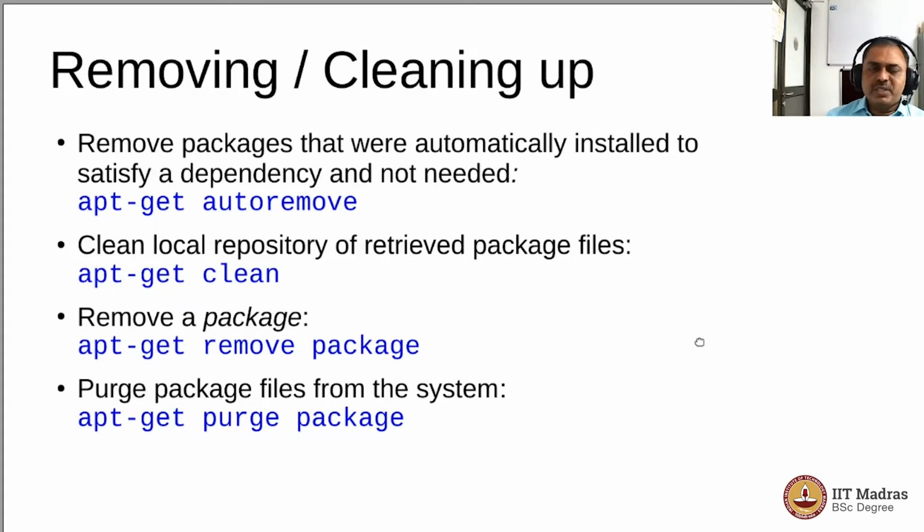Now you could also do one more action to clean up the disk by running the command apt-get clean. Normally we don't do that because to revert back a particular version, it may be okay to keep the retrieved package files. Sometimes you want to remove the package files and the configuration files, as well as the original Debian package file to uninstall that package from your system, because you are running short of the storage of the hard disk, and you could do that by using the purge command. We normally don't do that because we would like to save bandwidth by keeping the package files in the system so that we could install them readily when we need.